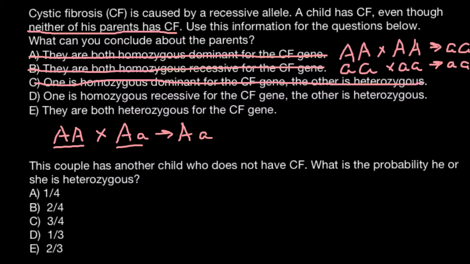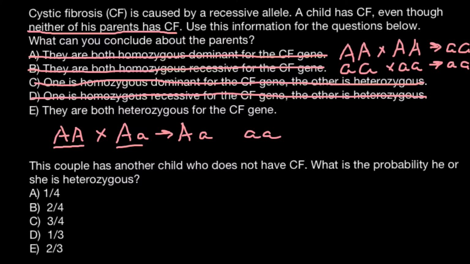And answer D. One is homozygous recessive for the cystic fibrosis gene, the other is heterozygous. Once again, if one parent were homozygous recessive, with genotype small a small a, he would also express this genetic disorder, or would be affected. This contradicts our problem and the statement that neither of the parents has cystic fibrosis. So we can cross out this answer.